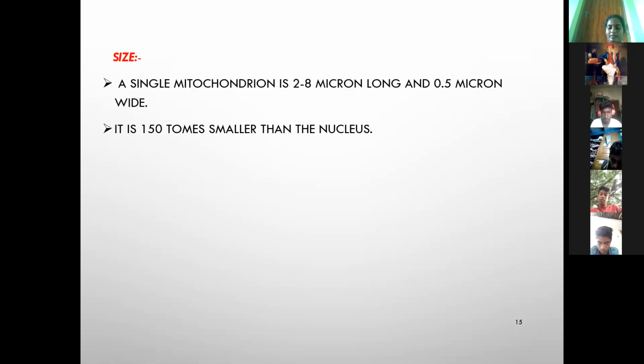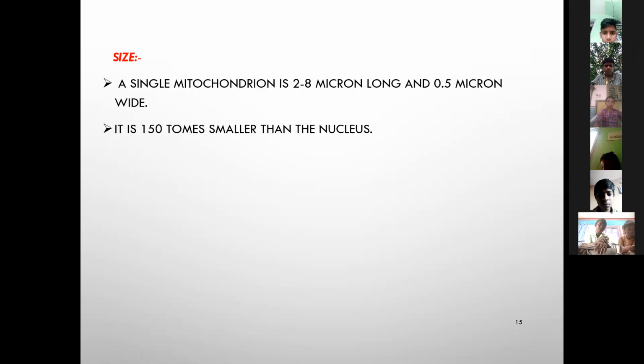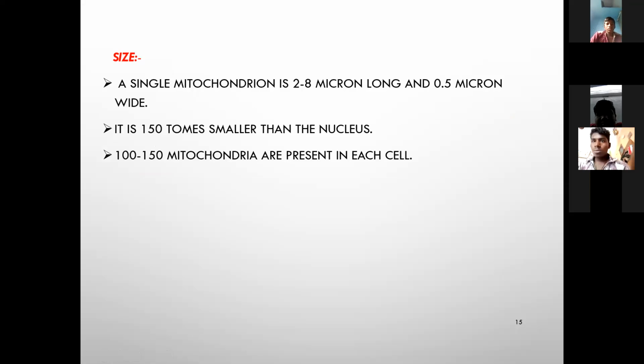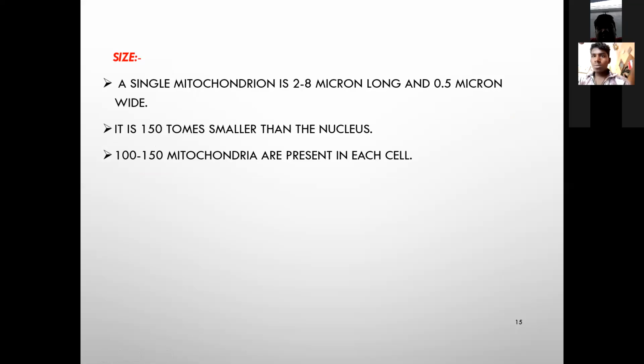Next, size of the mitochondria. Each single mitochondrion is 2 to 8 micron long and 0.5 micron wide. It is 150 times smaller than the nucleus. Each cell contains 100 to 150 mitochondria.